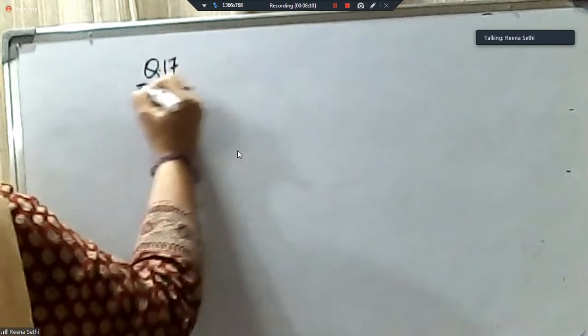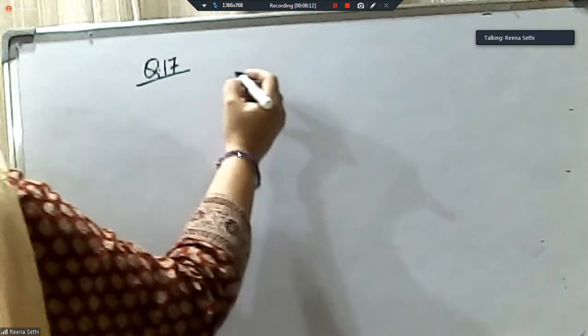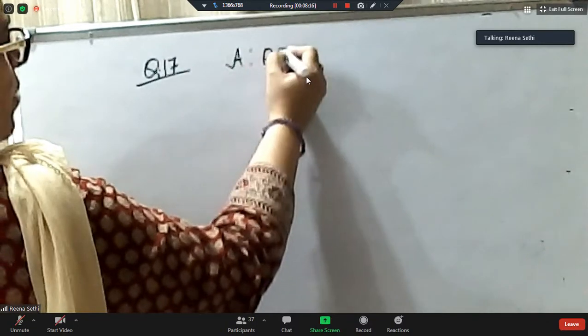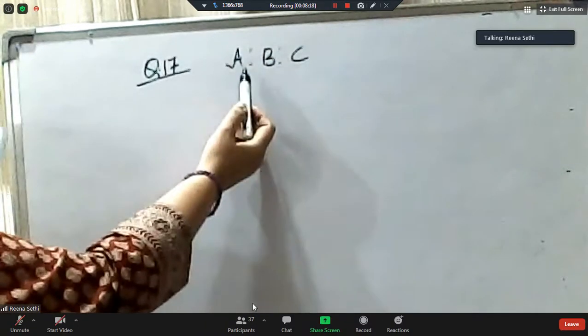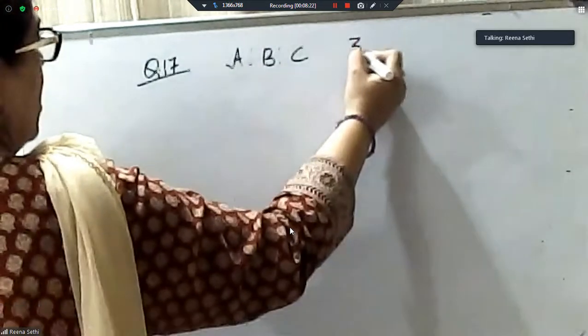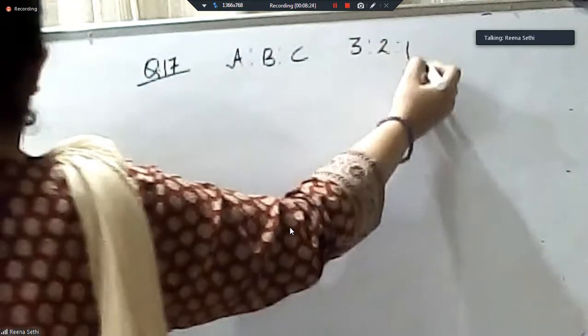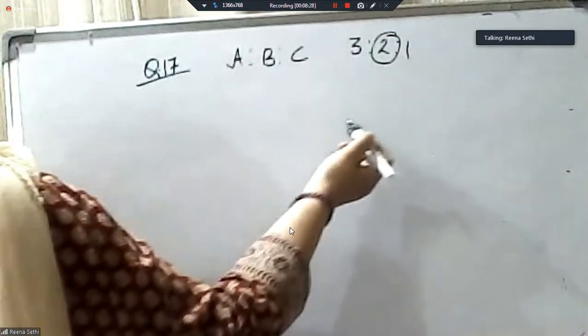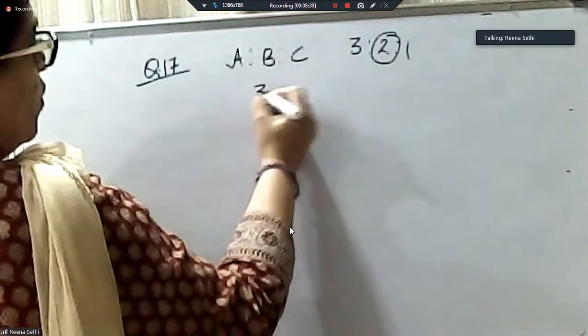Question number 17. Amar, Bhuvan and Chaman are partners. I'm writing it A, B and C, but you are not allowed to abbreviate in the exam. You have to write the complete names. 3:2:1. Bhuvan died on 30th June 2020.